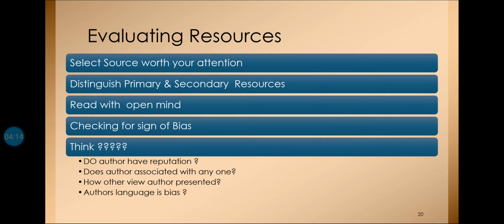You should always read with an open mind. Before reading any paper or article, you should not keep a prejudiced mind, because it will create a hurdle while getting the views of others. Okay, so you should always read with an open mind. You should keep a check on the signs of bias.